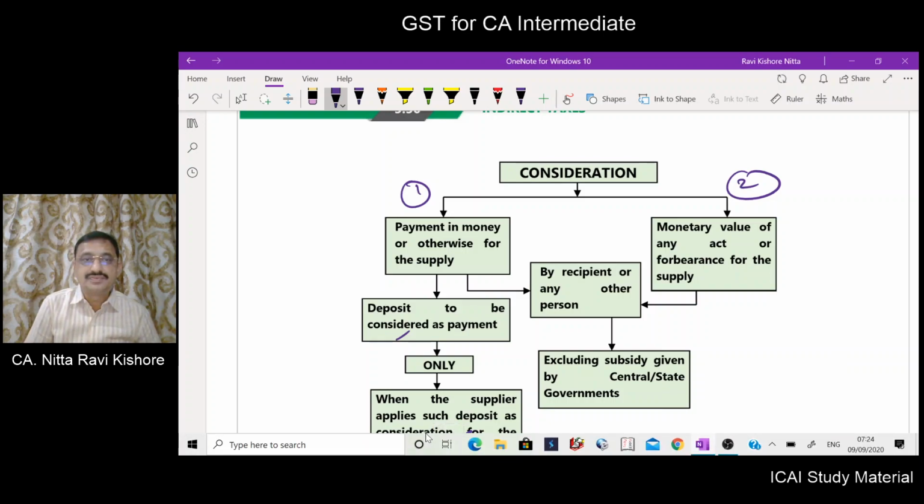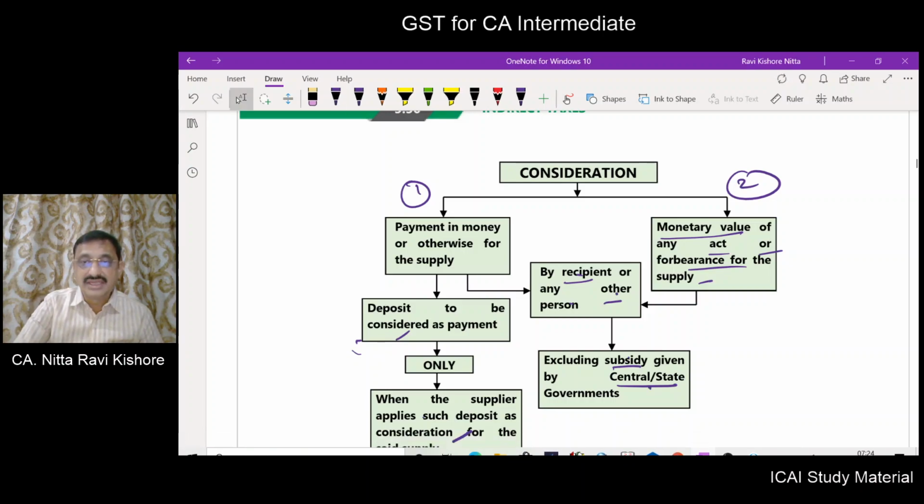Now, payment in money or otherwise for supply by the recipient or any other person. The payment may be made by the recipient or any other person, excluding subsidy given by central government or state government. It does not include deposit. The deposit is to be considered only when it is adjusted against the consideration. The second part is the monetary value of an act of forbearance for the supply by the recipient or any other person, excluding subsidy given by the central or state governments.